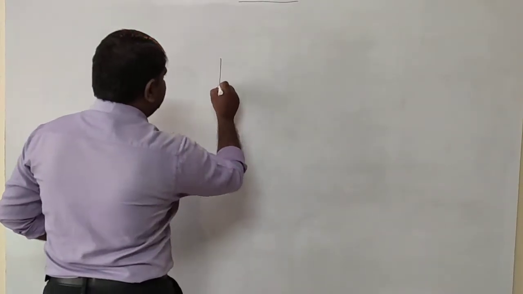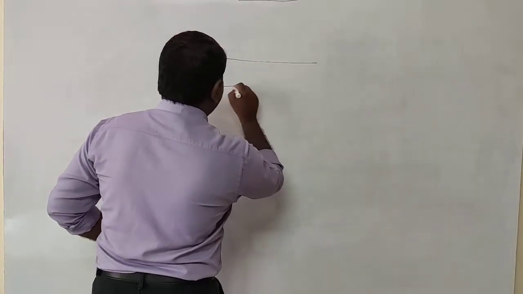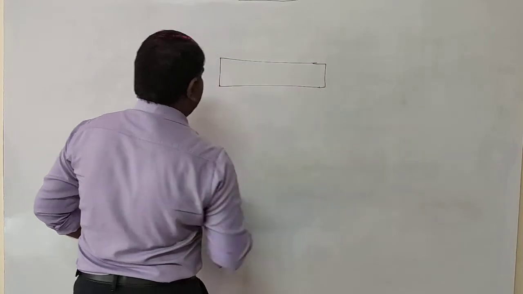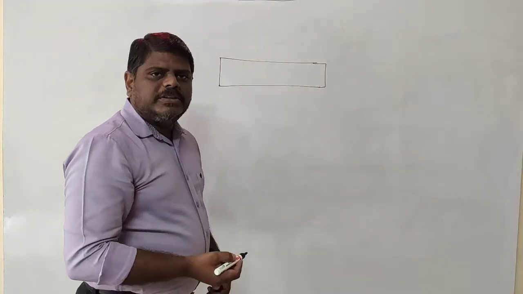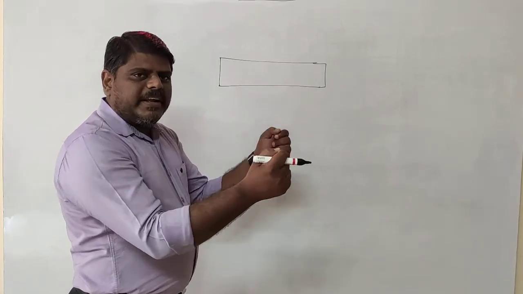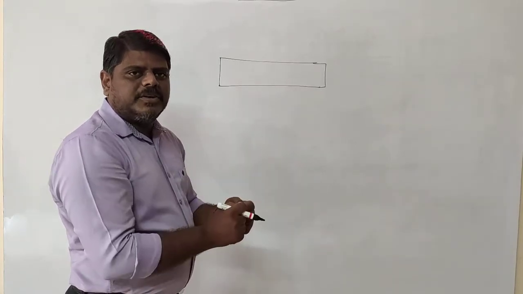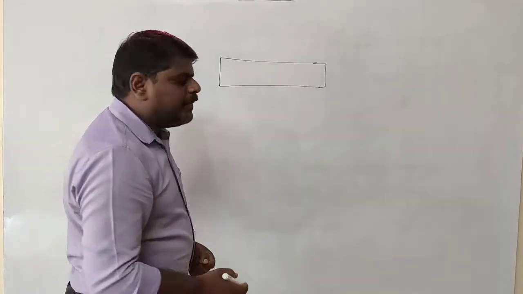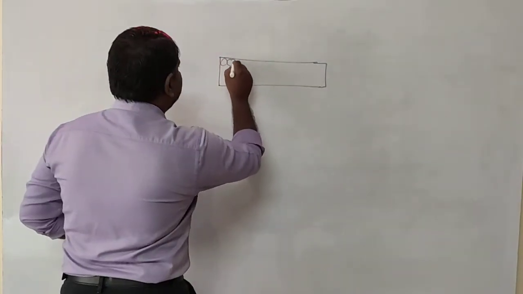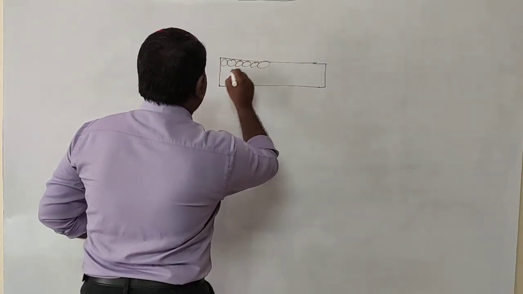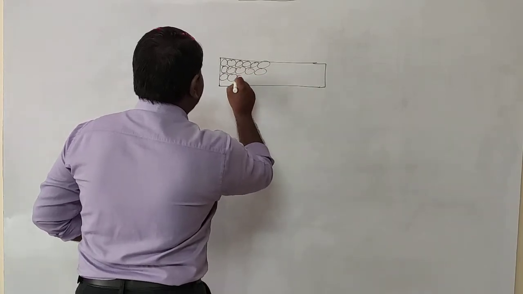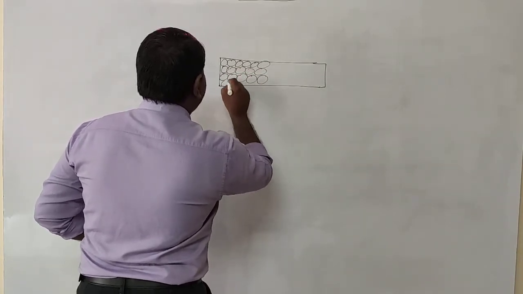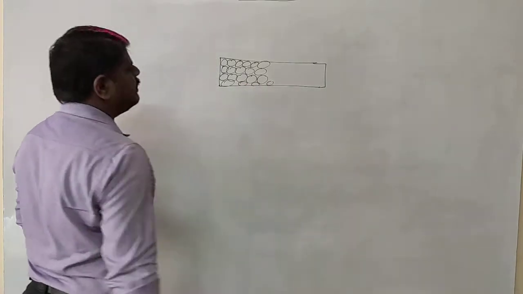So I am going to take a metal bar here. Okay, this is a metal bar. It is completely filled with molecules. We already know that in solids the molecules are very tightly bonded and very near to each other, and the attraction force is at its maximum. So these are the solid molecules we are taking, tightly bonded, with no spaces in between them. Like that, the molecules are there.